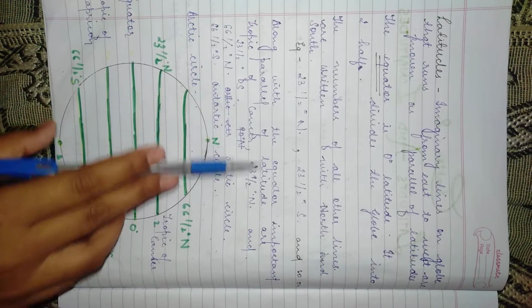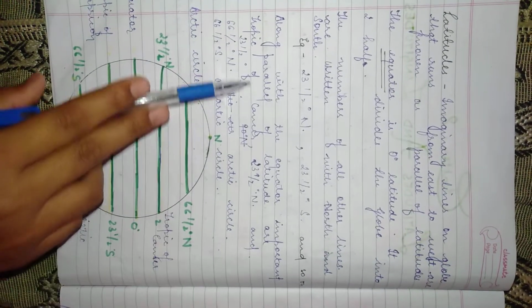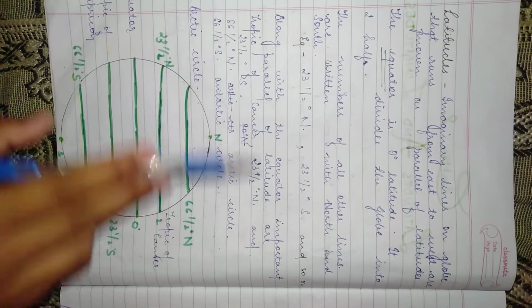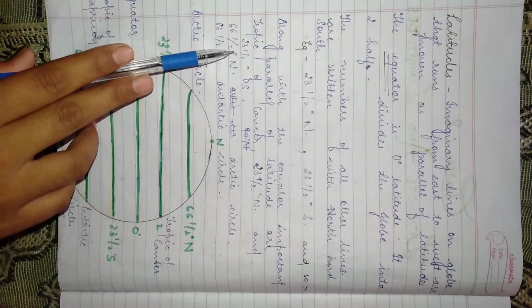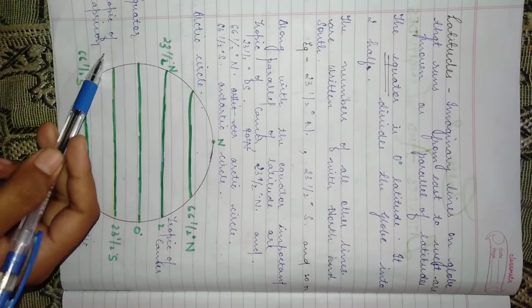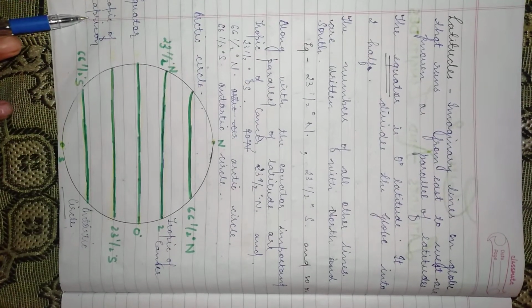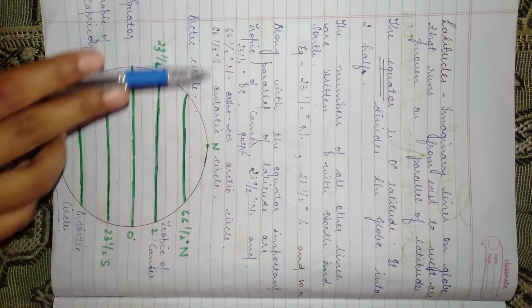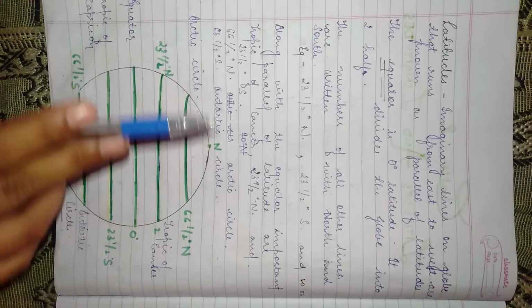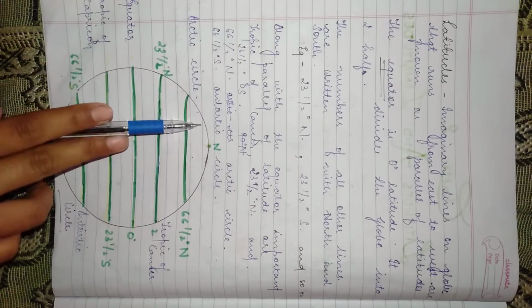Along with the equator, important parallels of latitude are Tropic of Cancer at 23.5 degree north, Tropic of Capricorn at 23.5 degree south, Arctic Circle at 66.5 degree north and Antarctic Circle at 66.5 degree south.